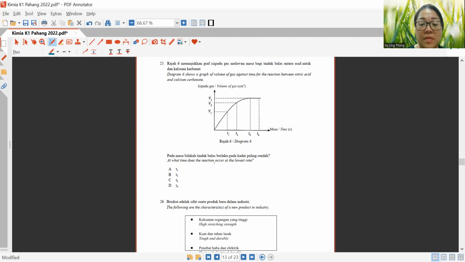Okay, at what time does the reaction occur at the lowest rate? So it's at T4, because obviously from here, at T4, the reaction has already reached zero rate. Okay, the rate of reaction is 0 at T4. So that is the lowest rate of reaction.